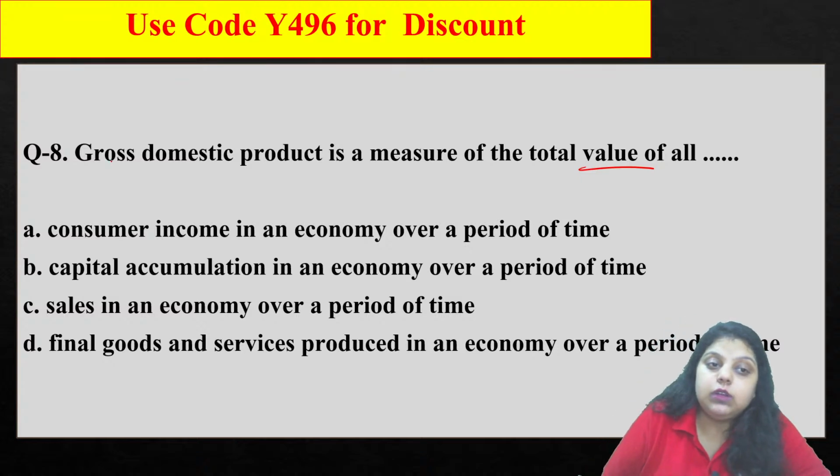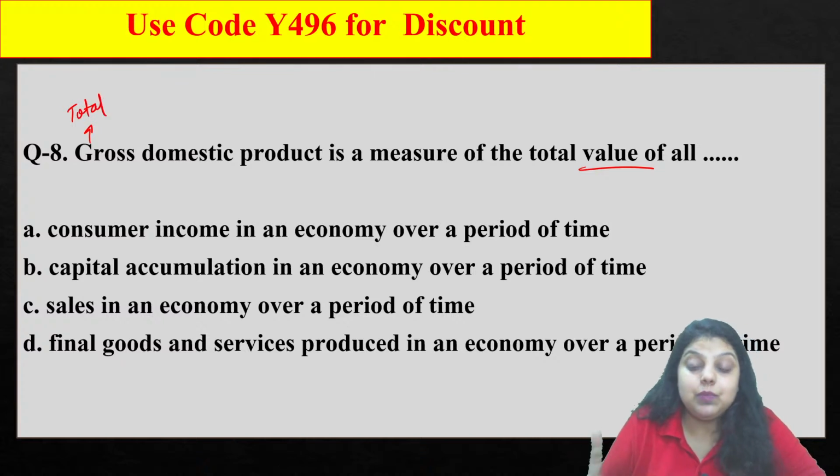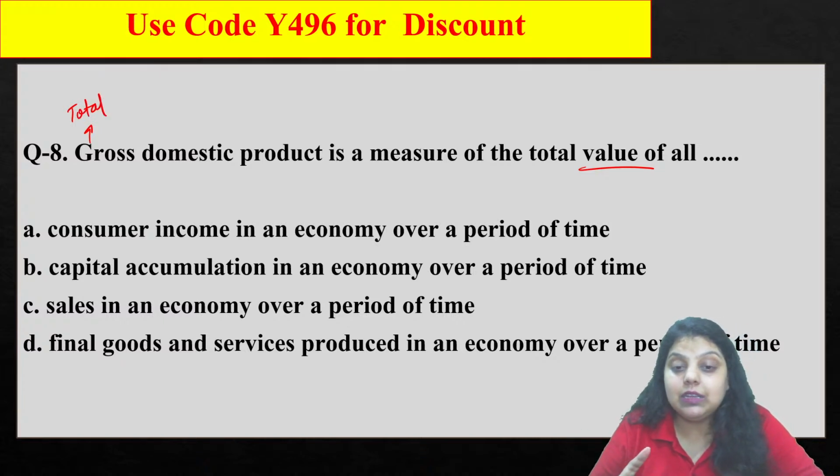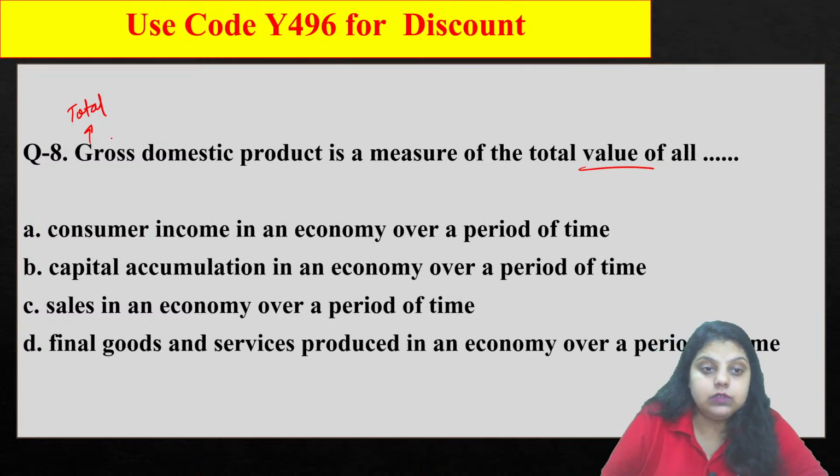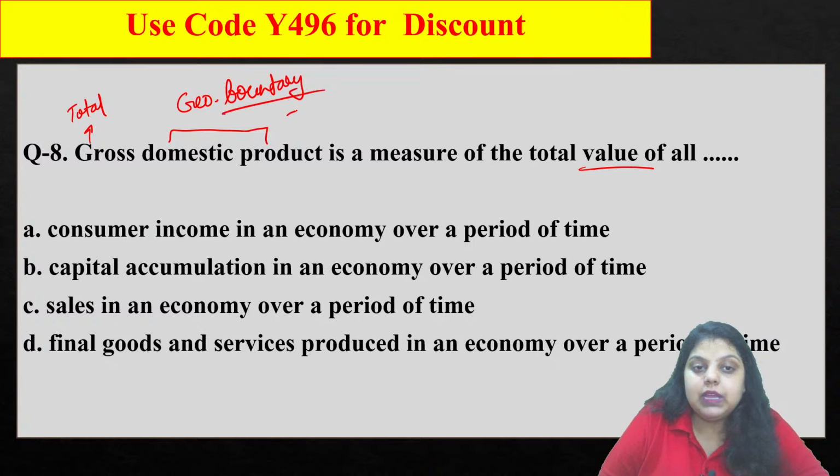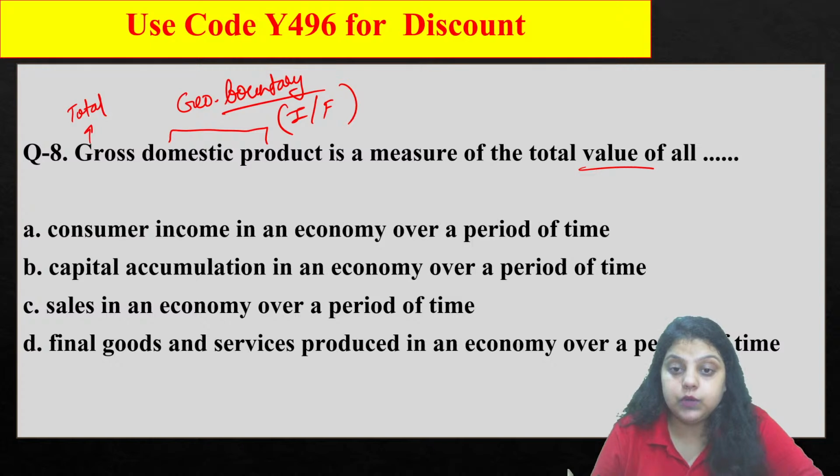So GDP is what? Gross domestic product. Gross means the total value, without subtracting anything, without subtracting your depreciation or anything. We are calculating the value of gross. Domestic product means a product which has to be produced within the geographical boundary of a country. It doesn't matter if it is produced by an Indian or a foreigner, but it has to be produced within the geographical boundary of a country. Then only it will be treated as a domestic product.